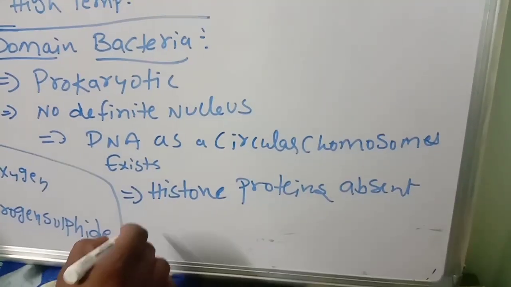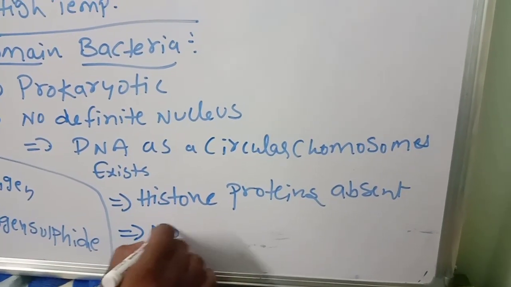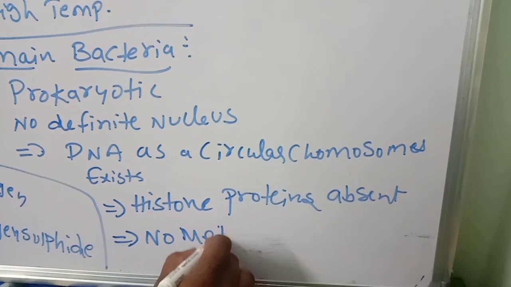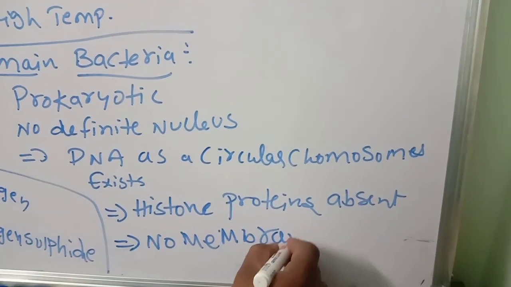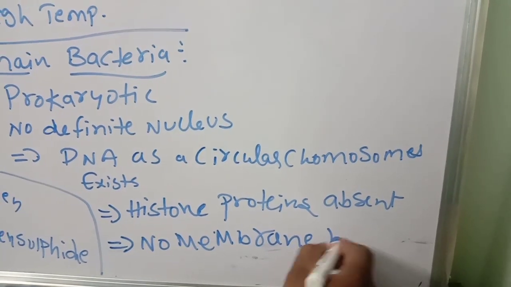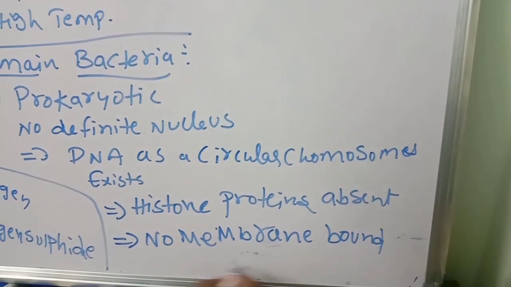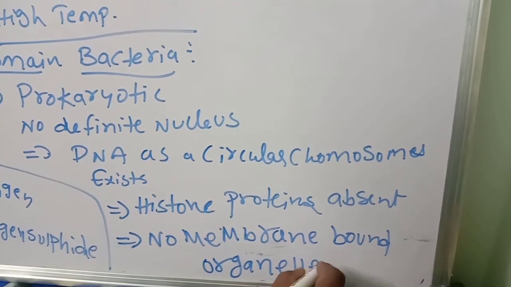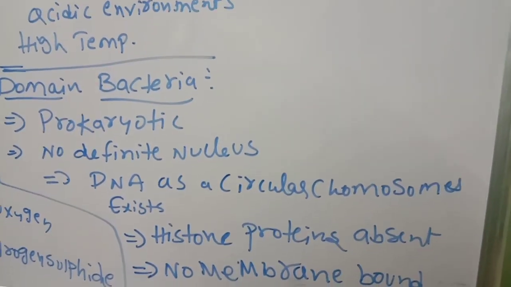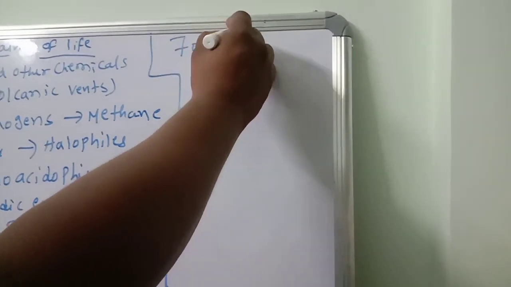Next, no membrane-bound organelles. You know cell organelles, mitochondria, Golgi complex, like that. No membrane-bound organelles in this prokaryotic bacterial cell. Only ribosomes of the 70S type are there.